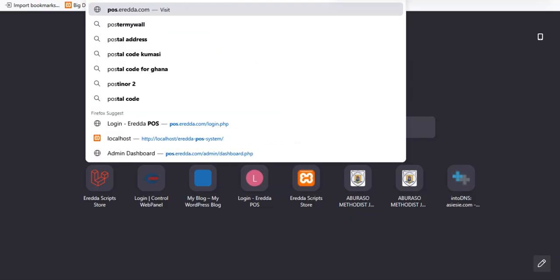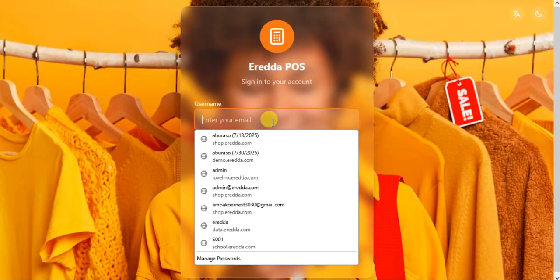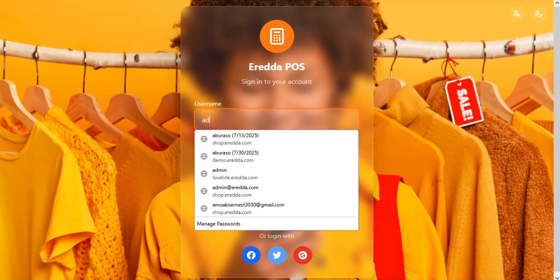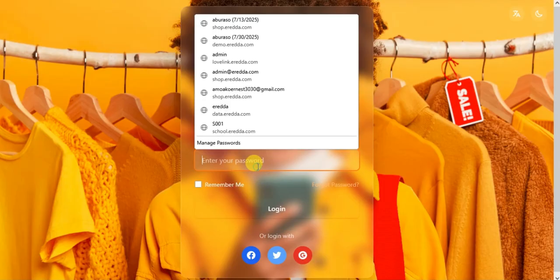That is, let's go to pos.irida.com. This is just a demo to show you how it looks like. Point of sale, this multi-store, and you can use this one for any business, any business at all. So when you come here, let me enter my password, that is my username or my login details.